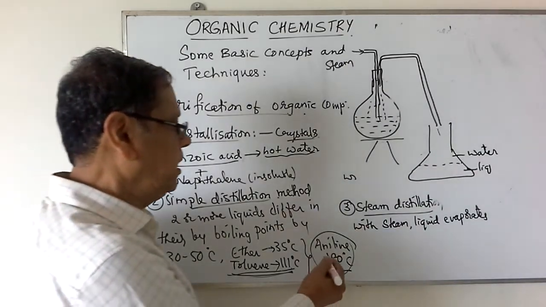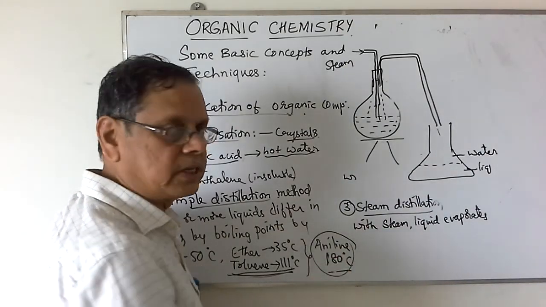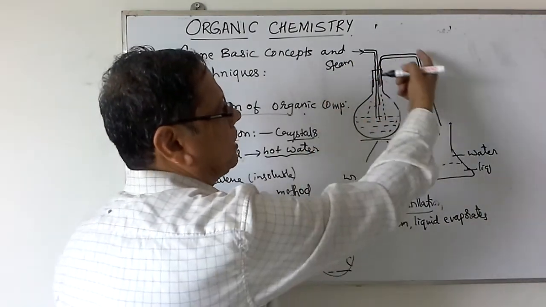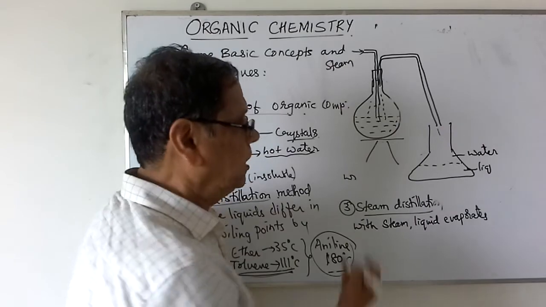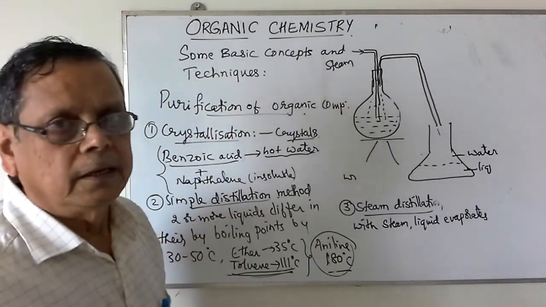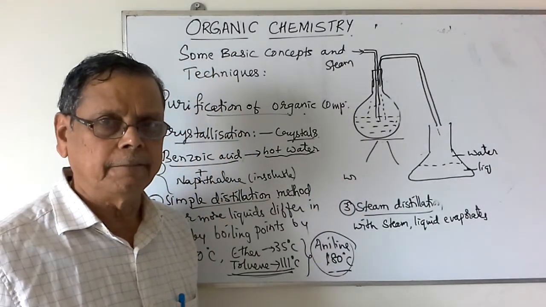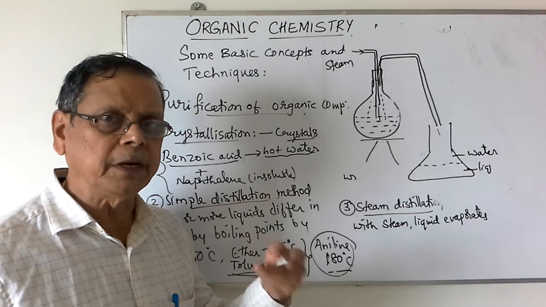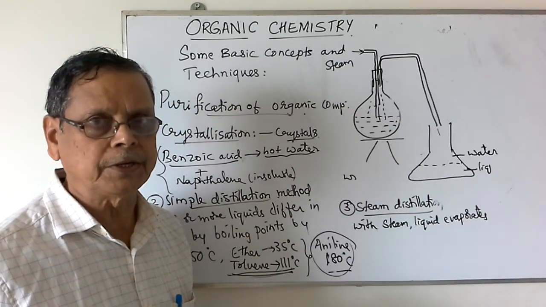Suppose you take this aniline boiling at 180 degrees Celsius. When you pass the steam, along with the steam the aniline vapors enter. Here we use the principle of the definition of the boiling point. Boiling point is the temperature at which its vapor pressure becomes equal to the atmospheric pressure.